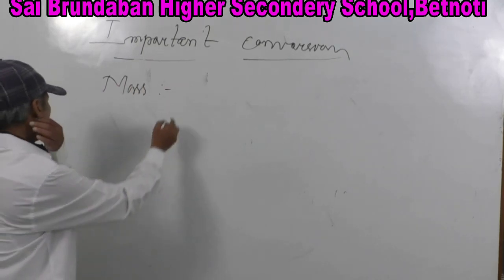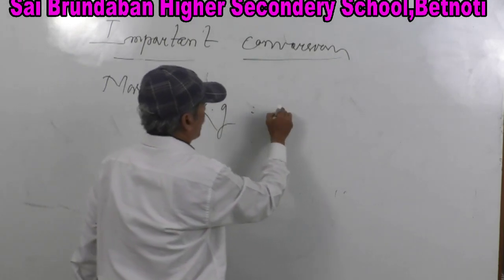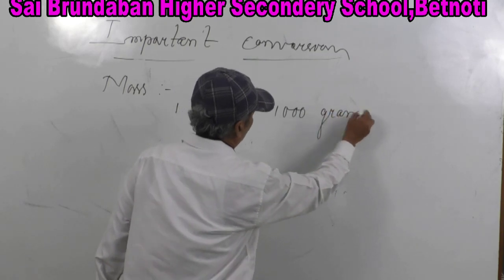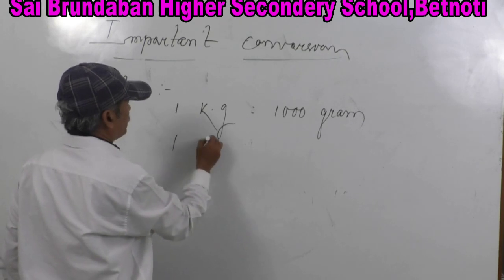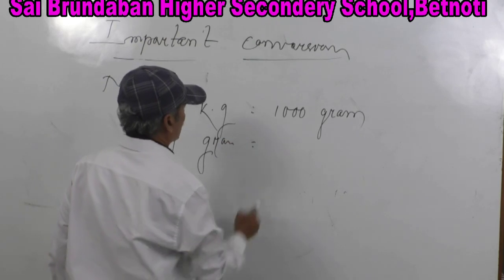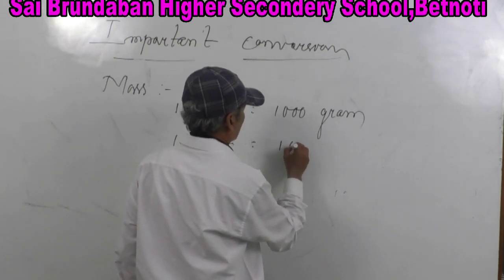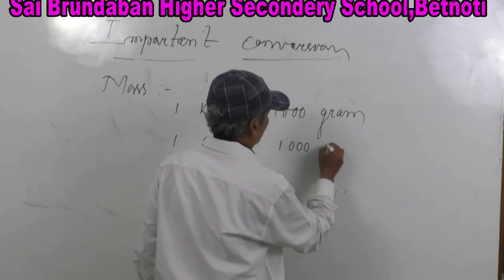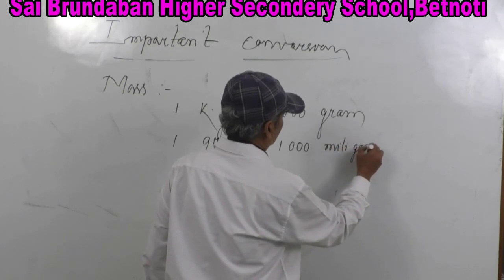Okay, try to convert it. 1 kg is equal to 1000 gram. 1 gram is equal to 1000 milligram.